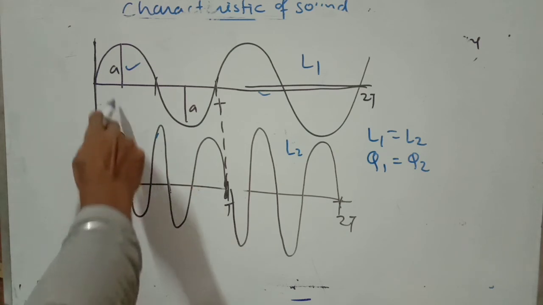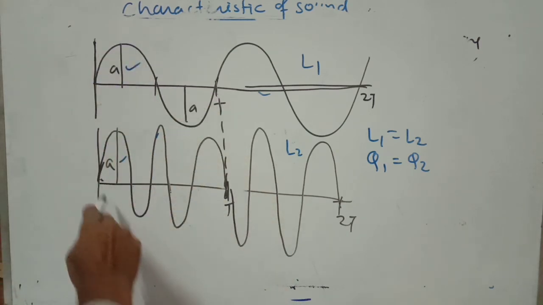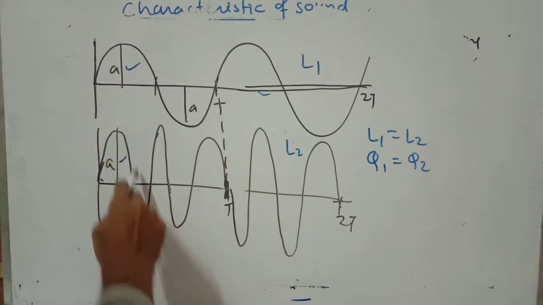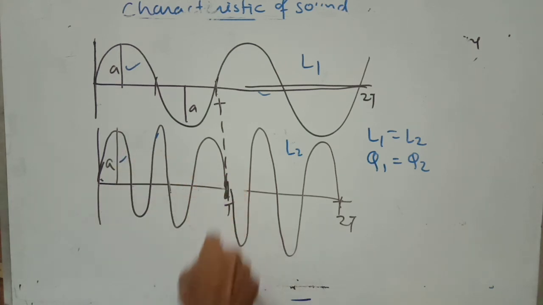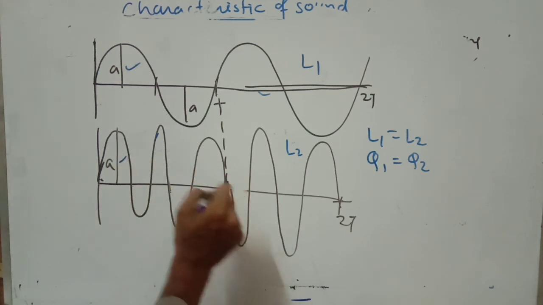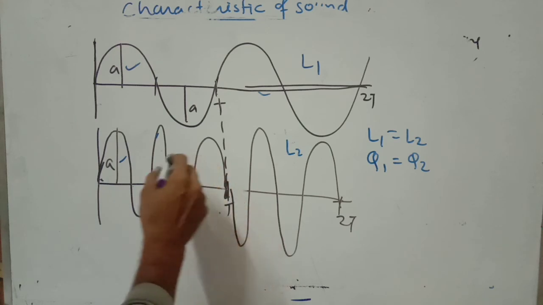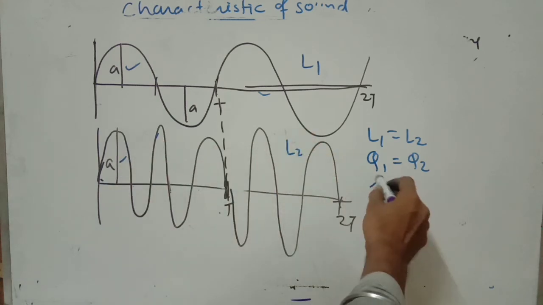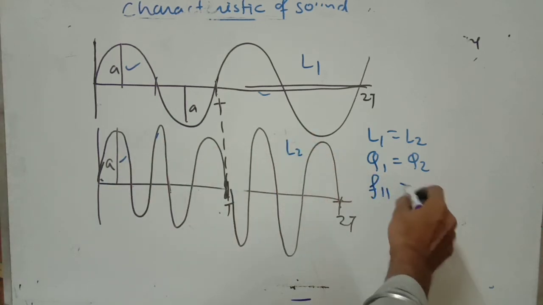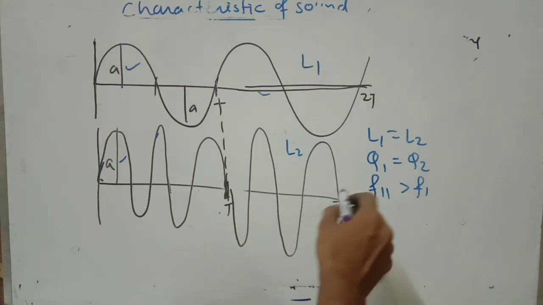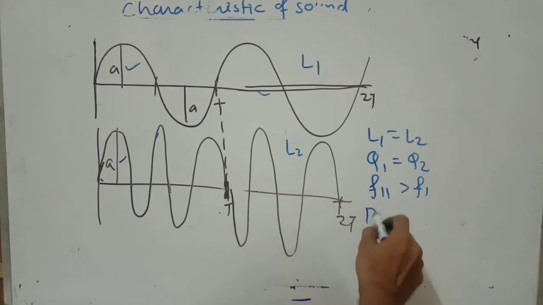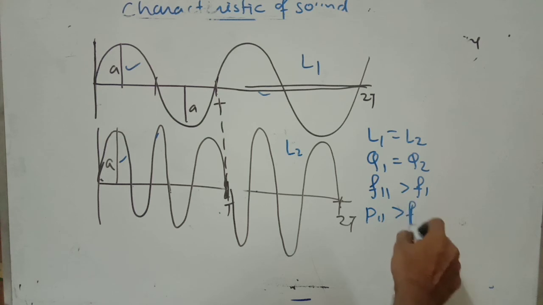Number three, you can see here in one time period there is one oscillation. Here in 1T there are two oscillations. So that means here the frequency increases. In 1 second the number of oscillations increases. So you can say in the case of the second sound wave the frequency is greater than the frequency of the first sound wave. So that means the pitch of the second wave is greater than the pitch of the first wave. Okay, is it clear?